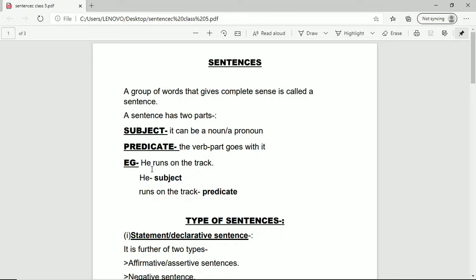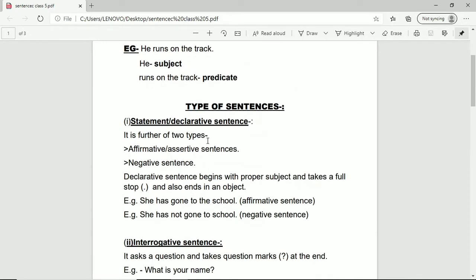For example, he runs on the track. Here, he is subject, he is the doer of the action, and runs on the track, this full part is predicate. Students, if I write only this part, runs on the track, will the meaning be clear to you? No. So it needs a subject to be added, only then the meaning will be clear. So it becomes as a whole, he runs on the track. Now let us see types of sentences.